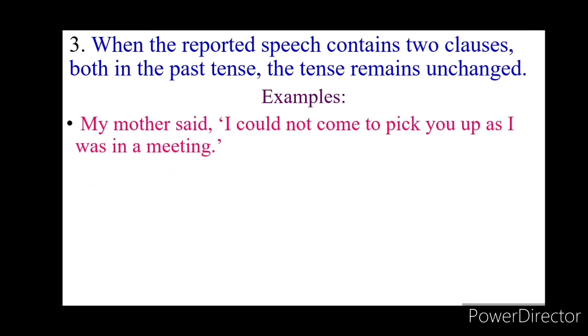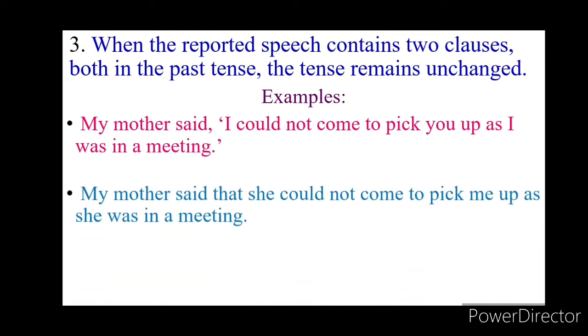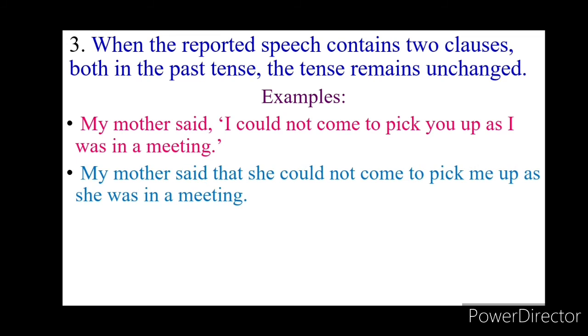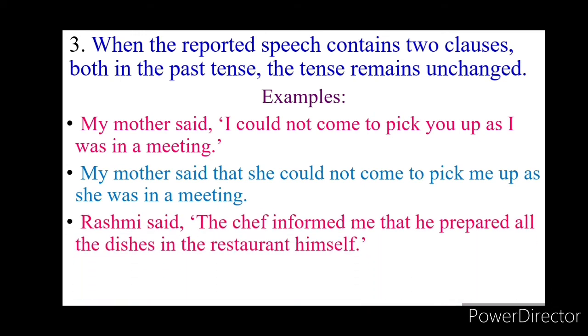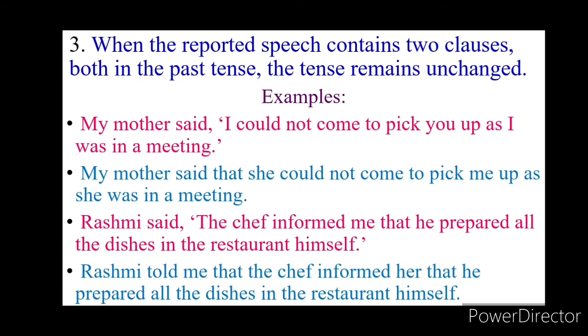Examples: My mother said, "I could not come to pick you up as I was in a meeting." In indirect speech: My mother said that she could not come to pick me up as she was in a meeting. Another example: Rashmi said, "The chef informed me that he prepared all the dishes in the restaurant himself." In indirect speech: Rashmi told me that the chef informed her that he prepared all the dishes in the restaurant himself.